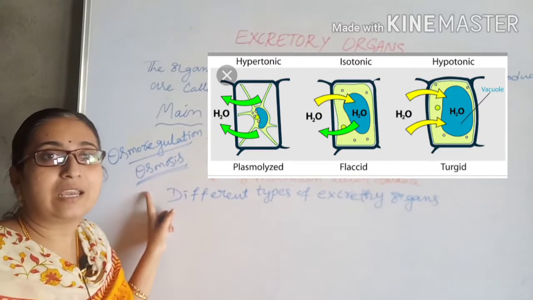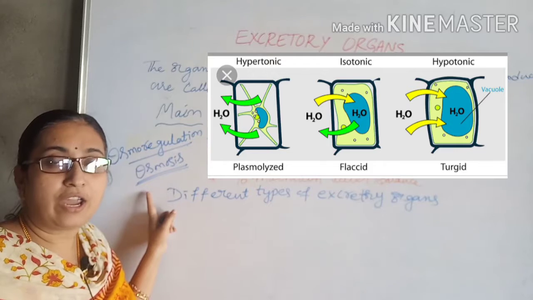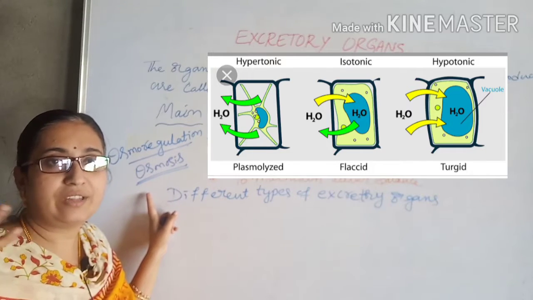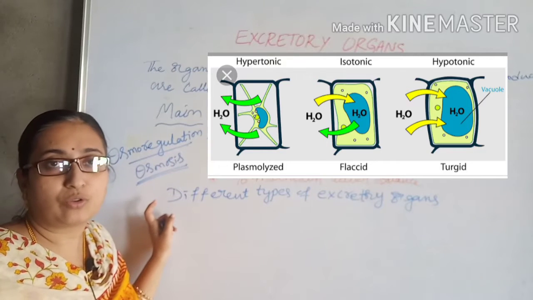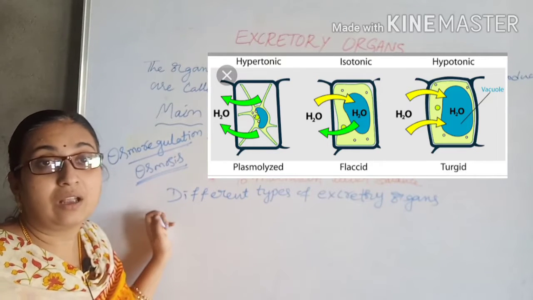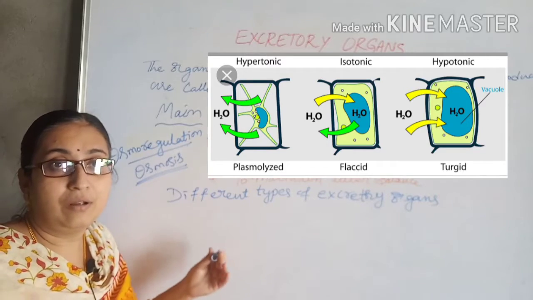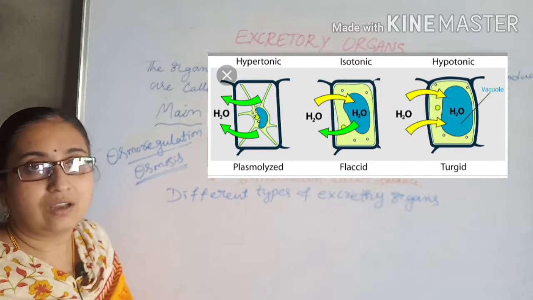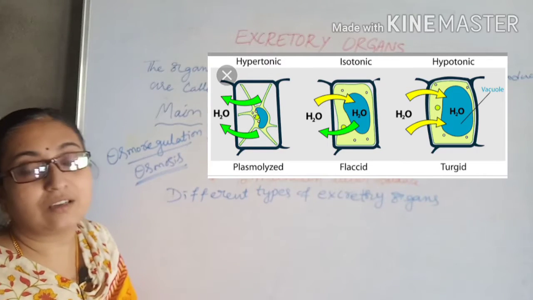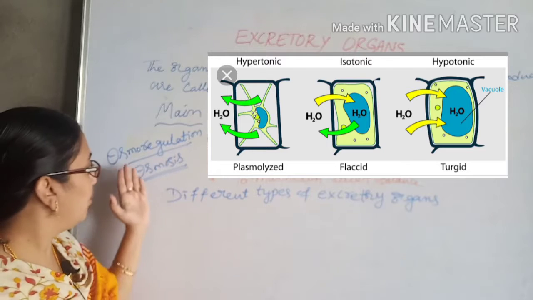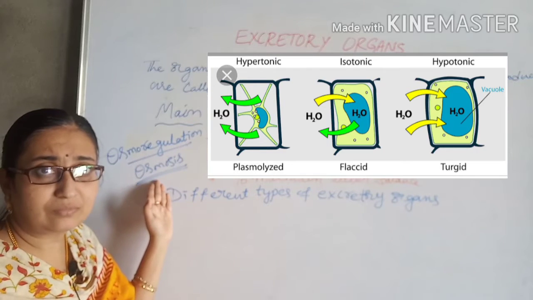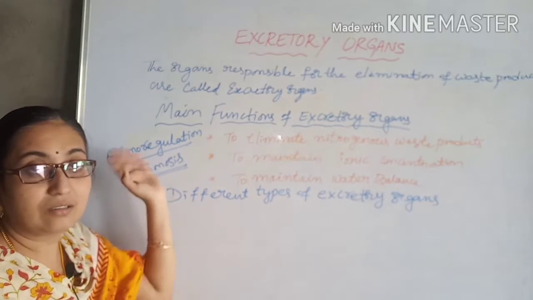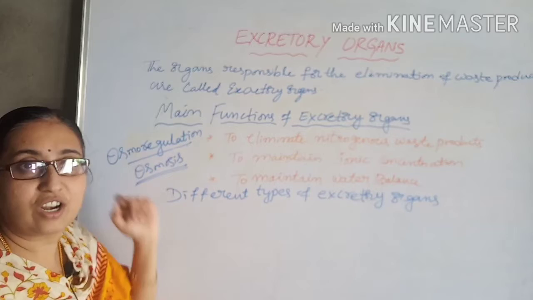Osmosis means water entering inside the cell and the excess water exiting from the cell, in order to maintain the salt concentration or water concentration. So that is called osmosis, osmoregulation, and to maintain it the lower group of organisms performs the osmoregulatory function.